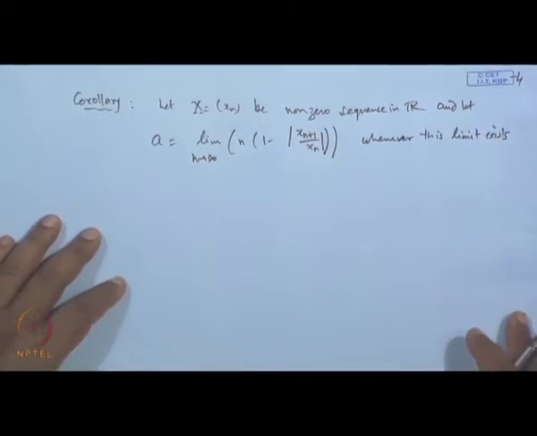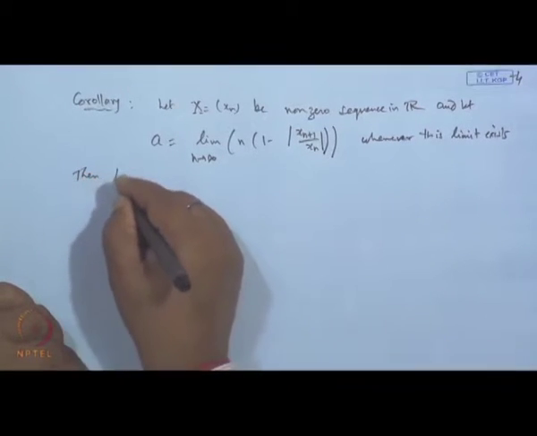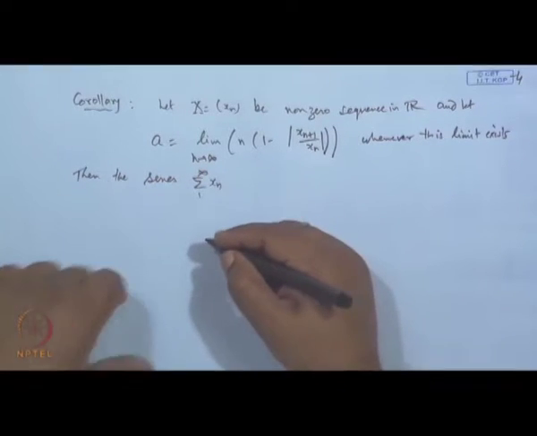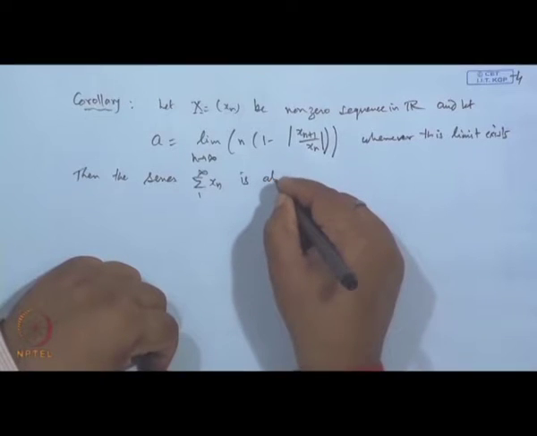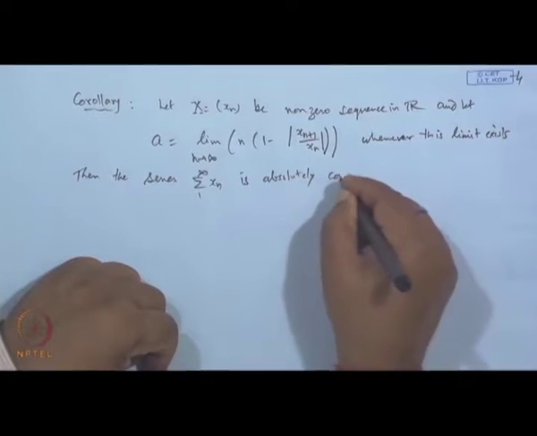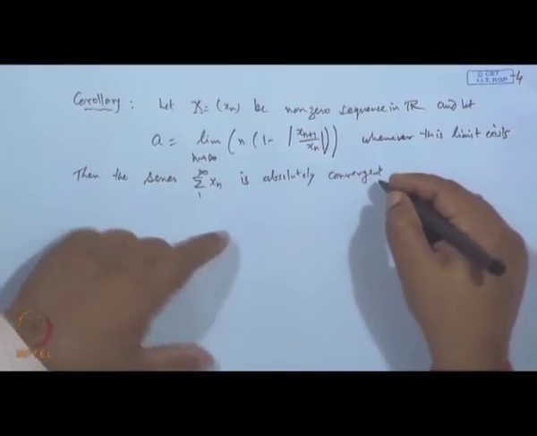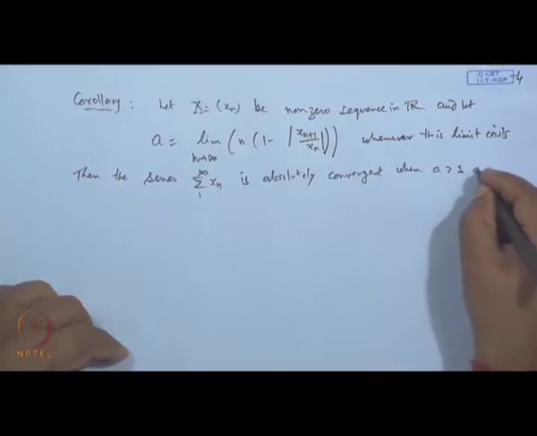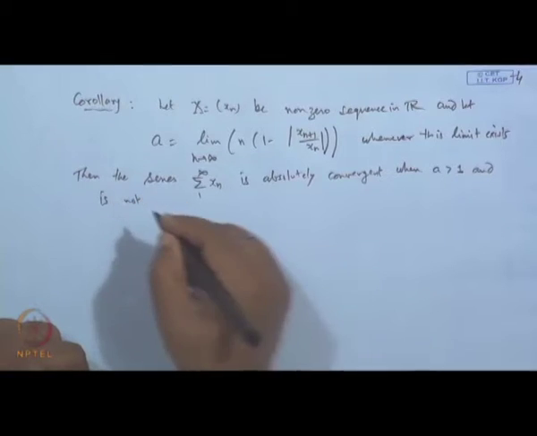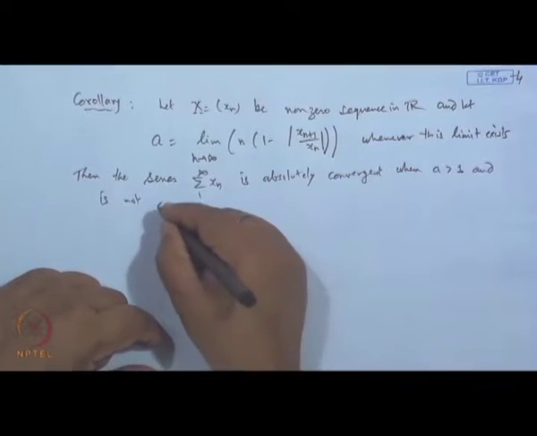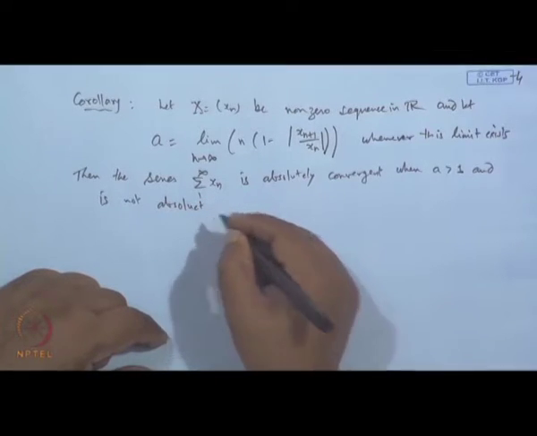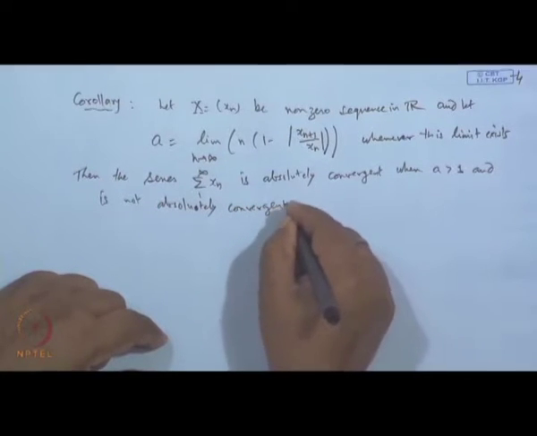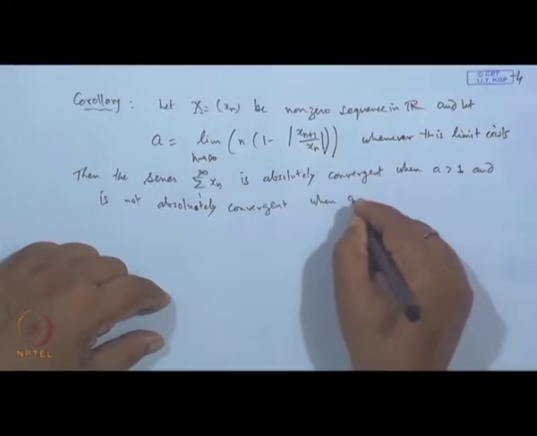Okay. So, then this series sum of x_n from 1 to infinity is absolutely convergent when A is greater than 1, and is not absolutely convergent when A is strictly less than 1.